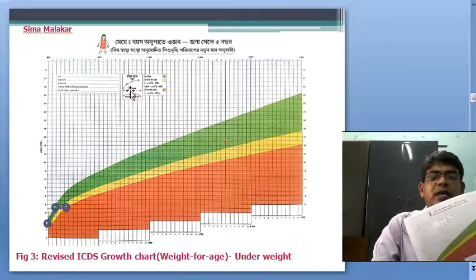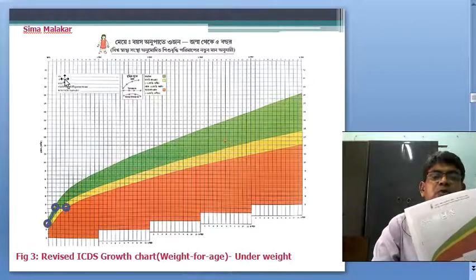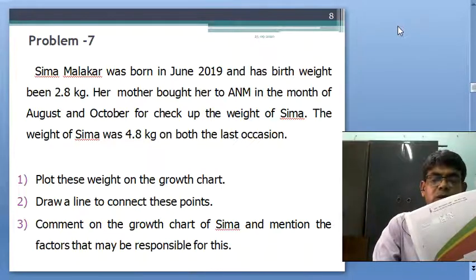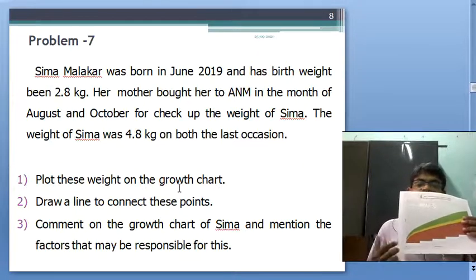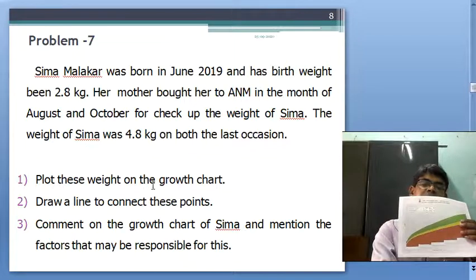On every growth chart you have to mention the name of the baby. Then plot the weight on the growth chart.